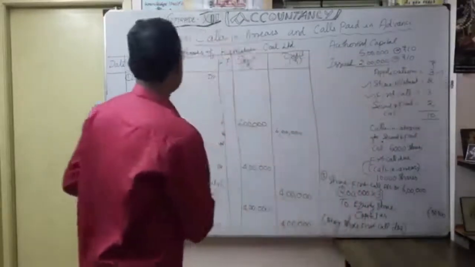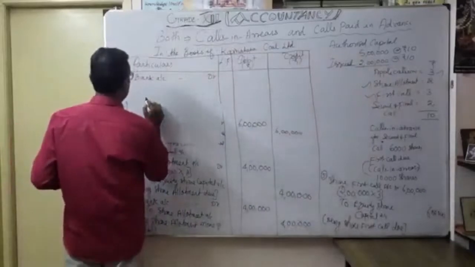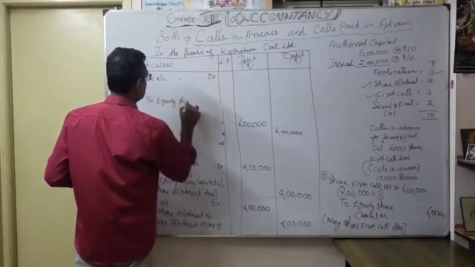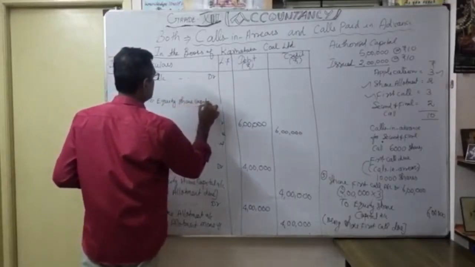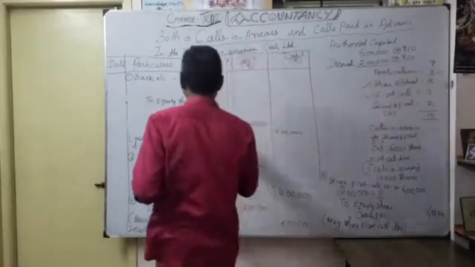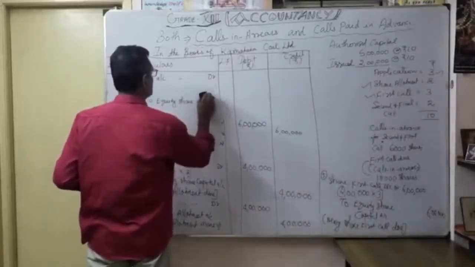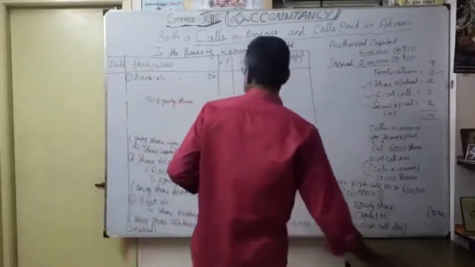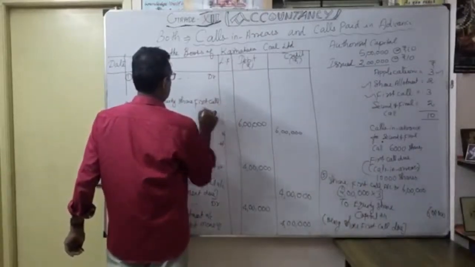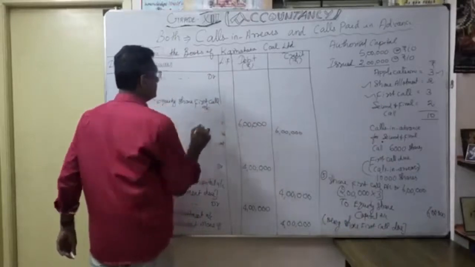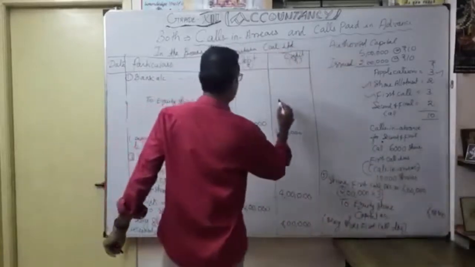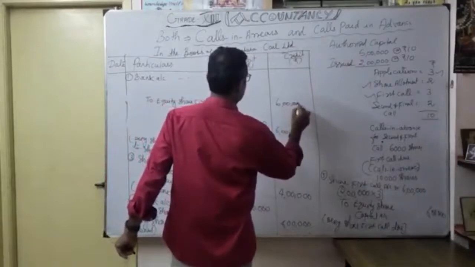First, as you know, equity share first call, right? Equity share first call account. How much are you supposed to receive? See, you are supposed to receive 6 lakhs. Okay. So I am going to write it here, credit side 6 lakhs.